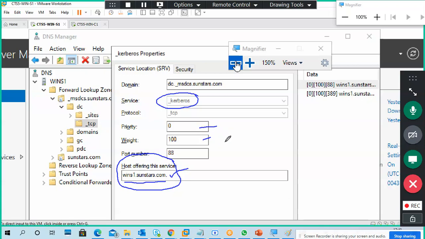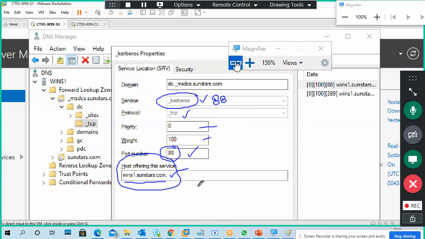Priority matters if you have multiple domain controllers, so a first priority domain controller and a second priority domain controller. Weight, again, I have to go through my old textbooks, so I didn't touch it. TCP protocol, Kerberos is the authentication protocol. What is the port number? 88. It's showing port number 88, the Kerberos port number. Port numbers are like a ghost. Whatever topic you go to, definitely port numbers are there. Don't ignore the port numbers.